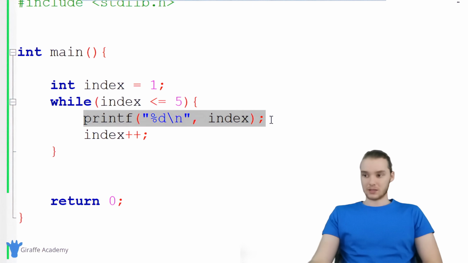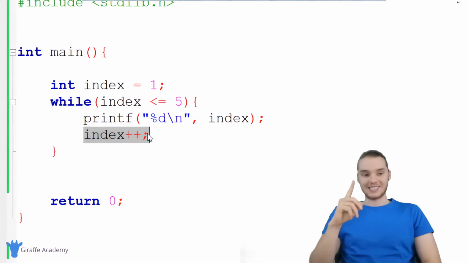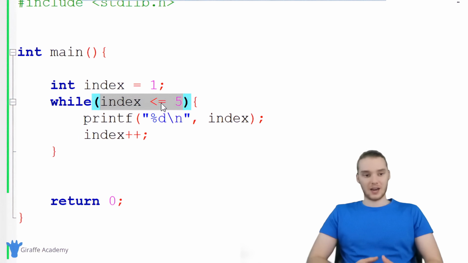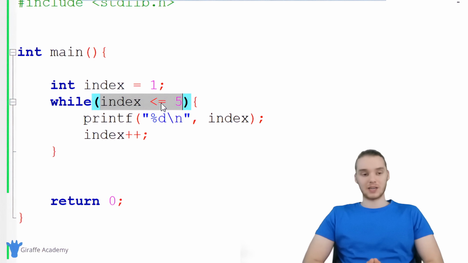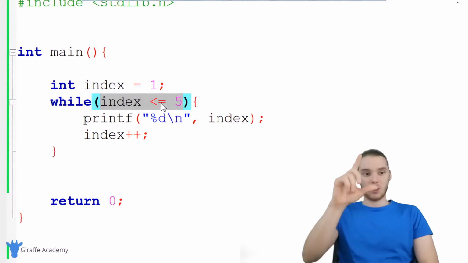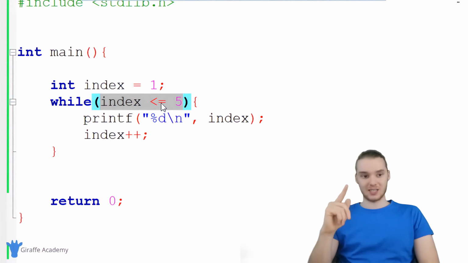So it's going to go through, execute this line of code, execute this line of code. Now index is equal to 3, and C is going to go all the way back up to the top. It's going to check this condition again. So before C goes through this loop, it's always going to check the condition first. So before it's allowed to go and execute that code again, it has to check the condition to make sure